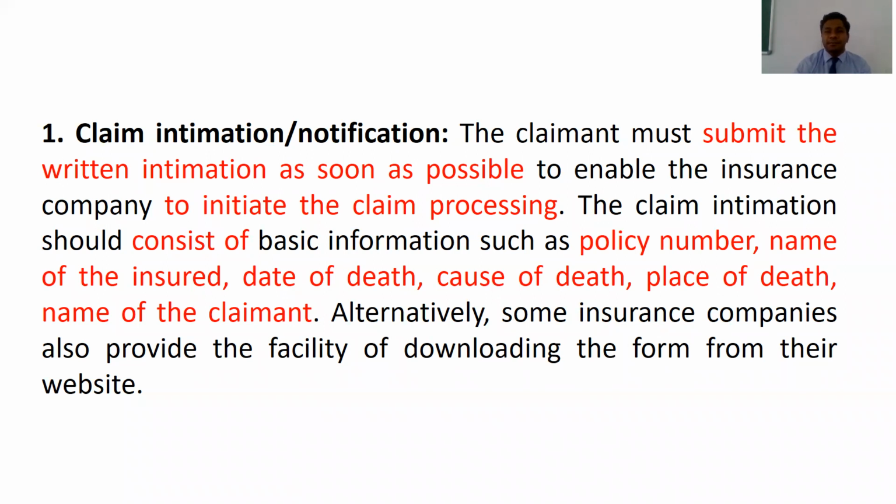So first one is written intimation about the happening of the particular incident or particular aspect, whatever it is, as per the insurance policy. This claim intimation consists of several pieces of information in connection with the claim. It includes policy number, name of the insured, date of death, cause of death, place of death, and all other relevant information. Based on these only, the insurance company can decide further regarding the claims settlement process.